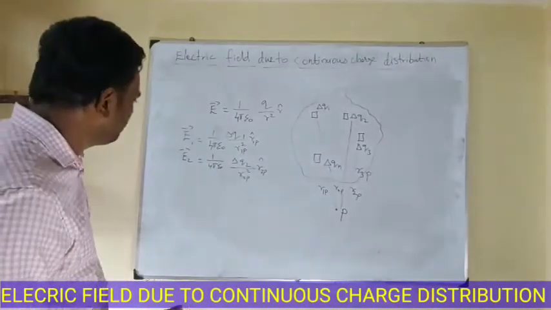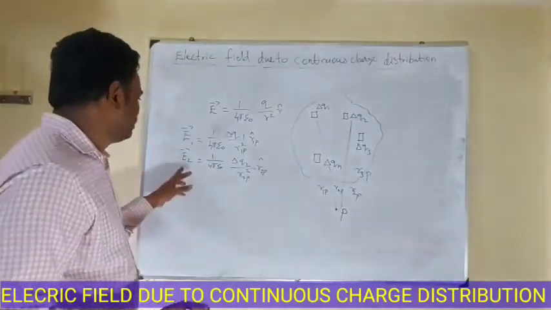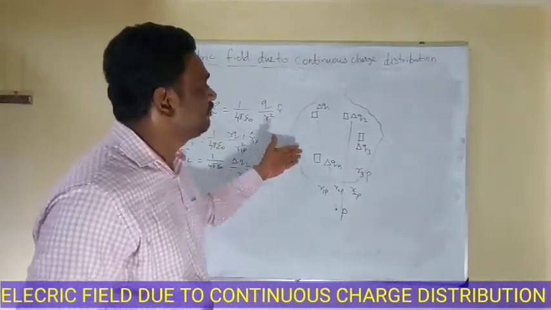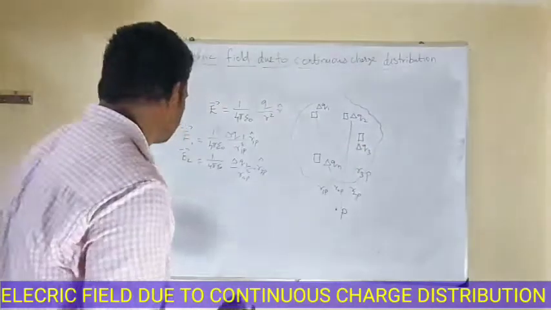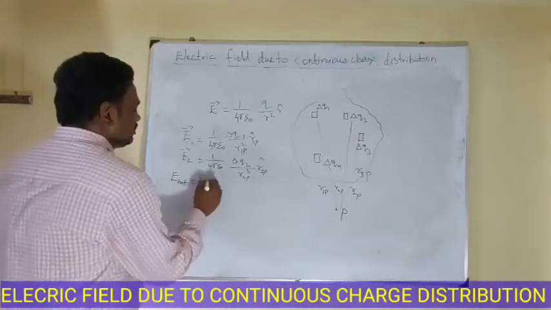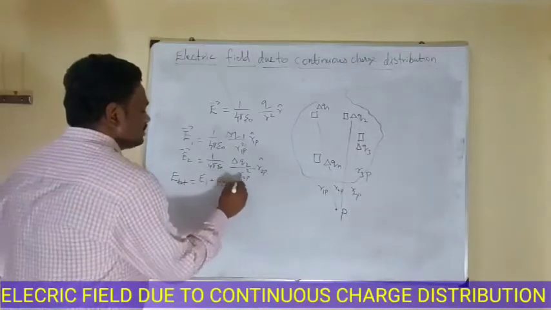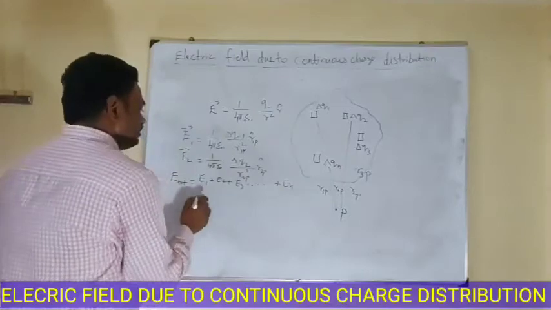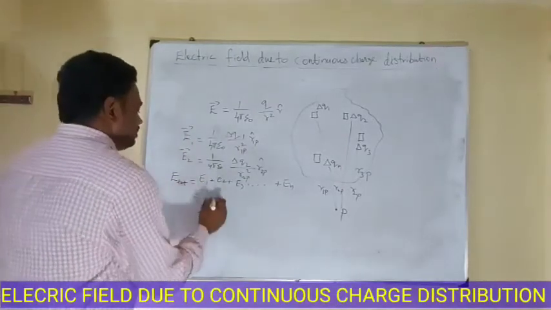What is the superposition principle? Finding the electric field at a point P is due to the vector sum of the electric fields due to the individual charge elements. For example, E total is equal to E1 plus E2 plus E3 up to En. Here, substitute the value of E1.